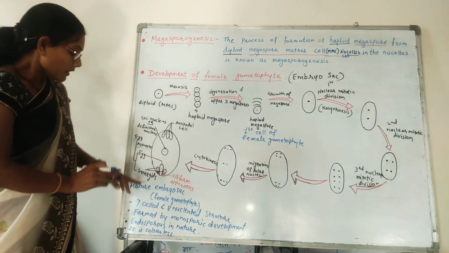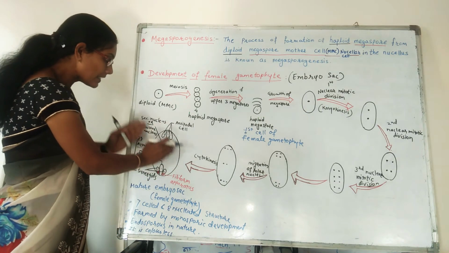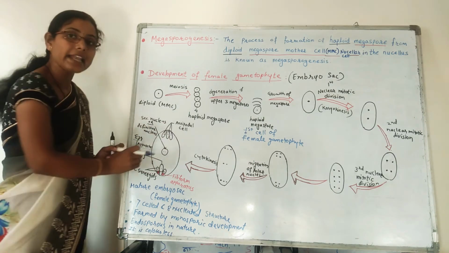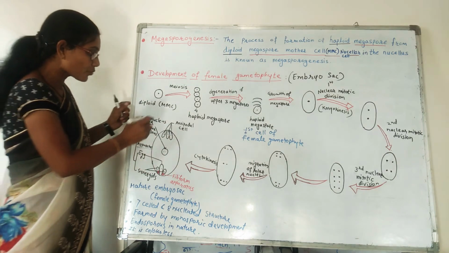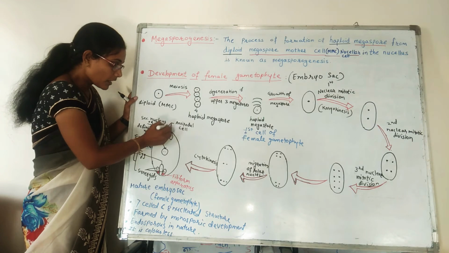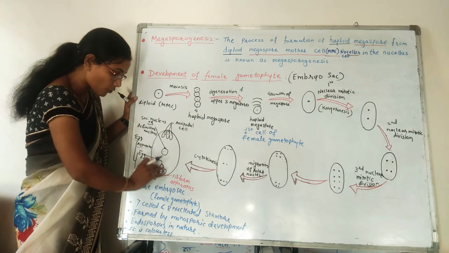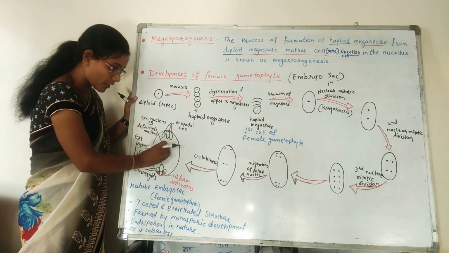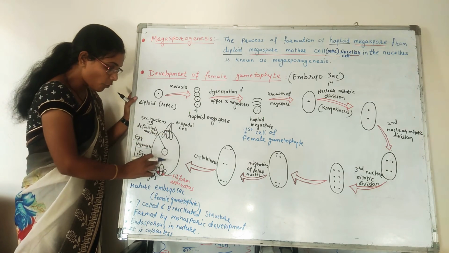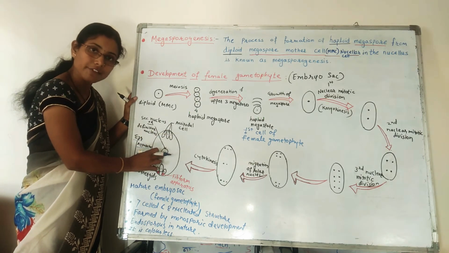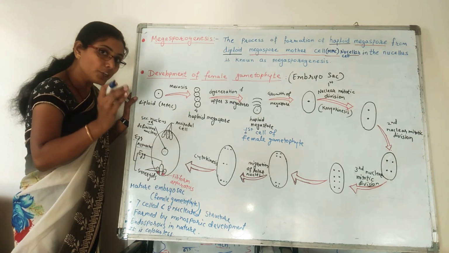So, this mature embryo sac contains 7 cells and 8 nuclei. 7 cells means which cells? These 3 are the antipodal cells, this is the egg cell, 2 are the synergids, and this one is the central cell. 1, 2, 3, 4, 5, 6 and 7. There are 7 cells and 8 nuclei.